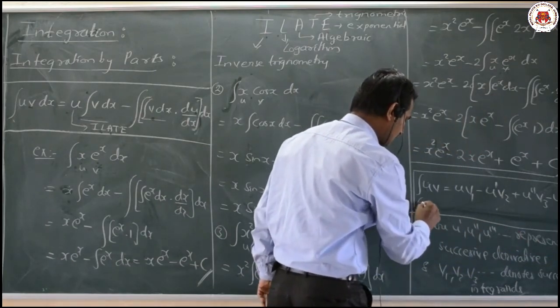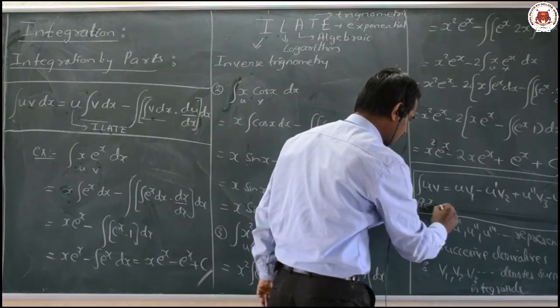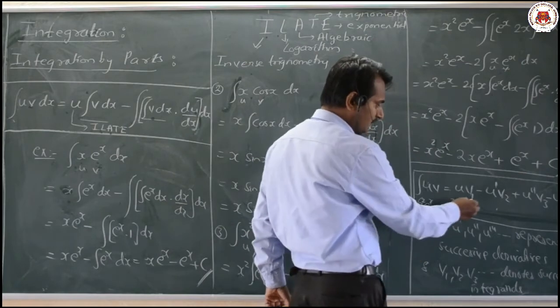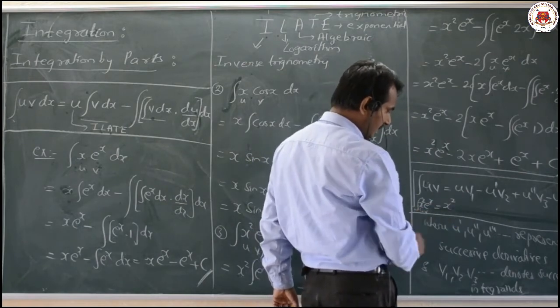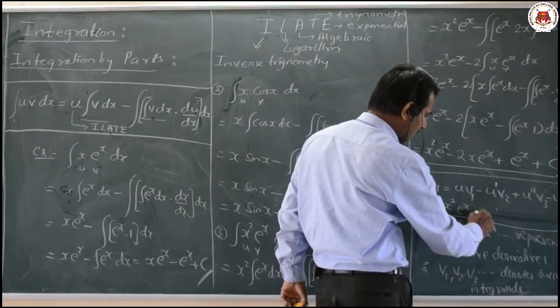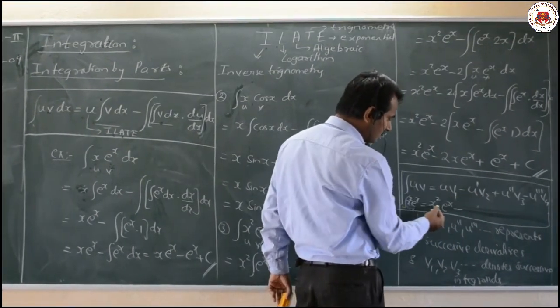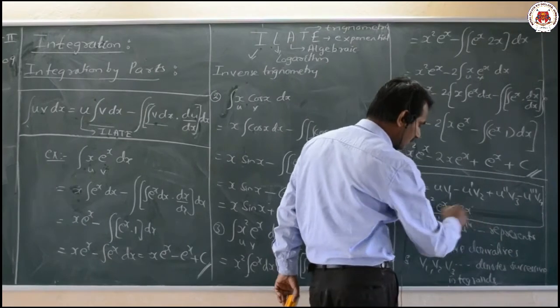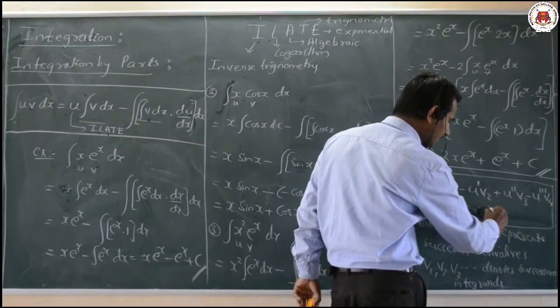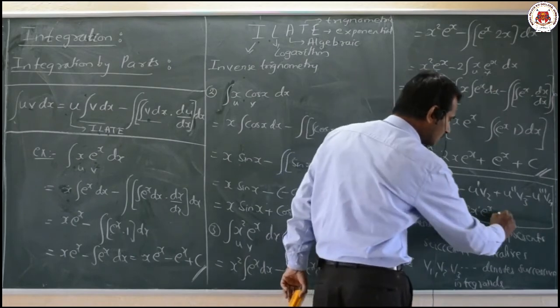Here, x square e raised to x is equal to u as it is. That is x square as it is. v1 integration of this is u v1. v1 means what? Integration of e raised to x, e raised to x only, minus u dash. Here x square differentiation will be 2x. Then v1 integration, that is e raised to x integration, will be again e raised to x. Then plus u double dash.